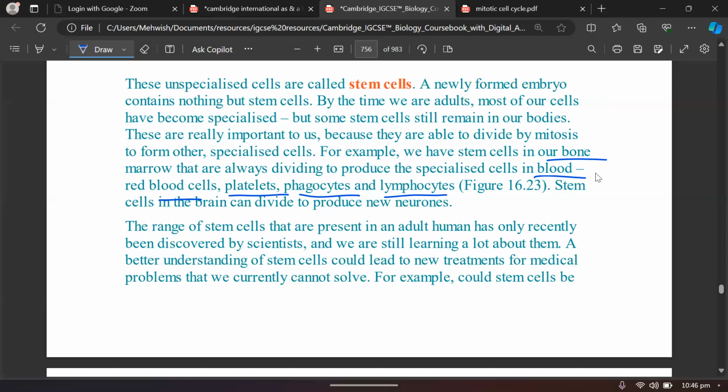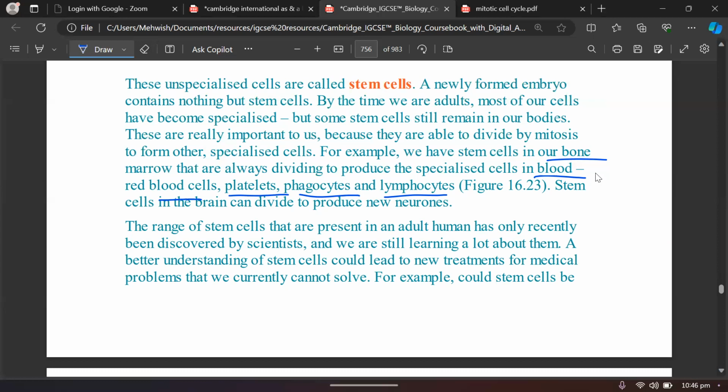The range of stem cells that are present in an adult human has only recently been discovered by scientists, and we are still learning a lot about them. Right, so this is a very vast and a very important field where we want more researchers and more discoveries so that we can make this process successful. A better understanding of stem cells could lead to new treatments of medical problems that we currently cannot solve.